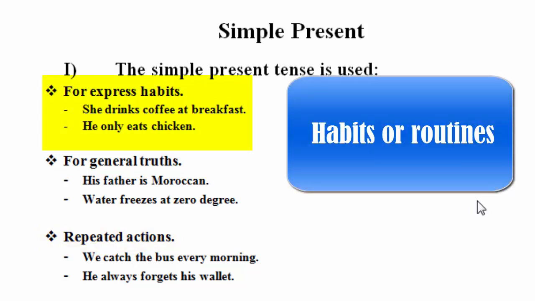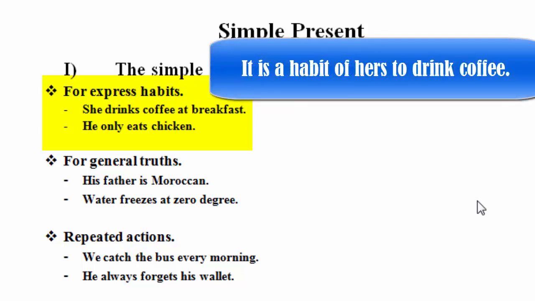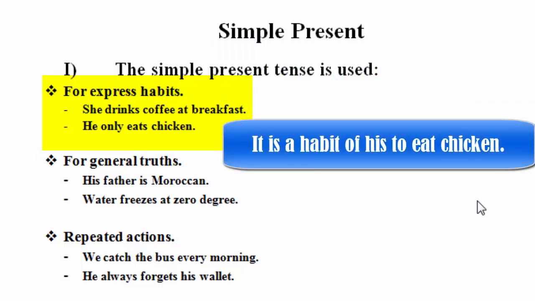Example number 1: she drinks coffee at breakfast. That means it is a habit of hers to drink coffee at breakfast. Example number 2: he only eats chicken. That means it is a habit of his to eat chicken.